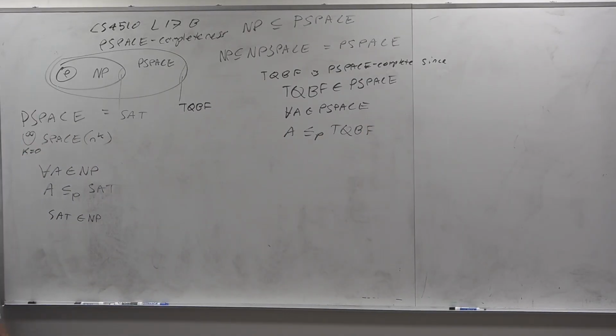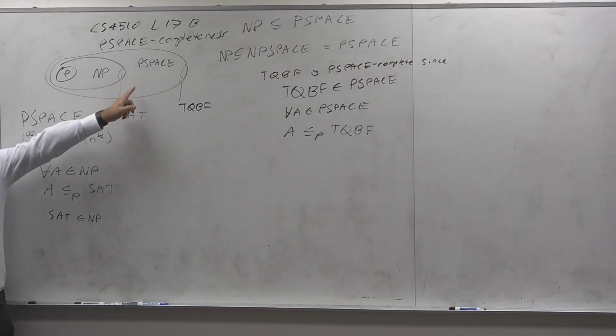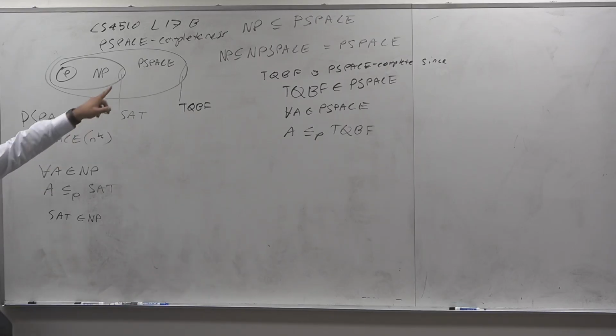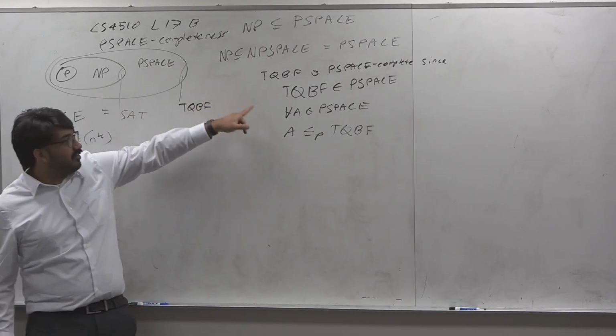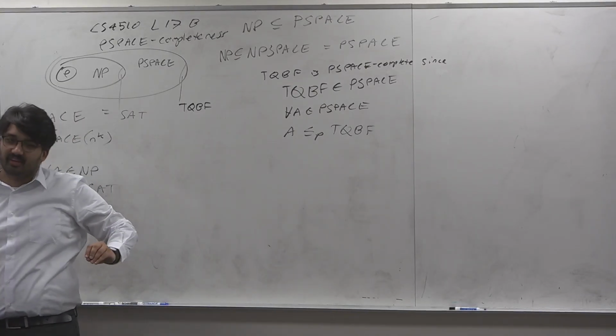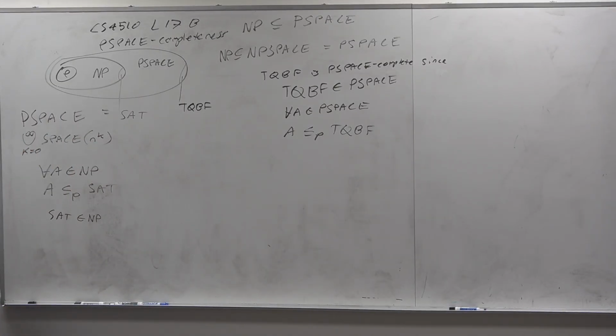Okay. So a problem is NP-hard if all problems in NP can be reduced to it. And it's NP complete if it's NP-hard and in NP, right? A problem is P-space complete if it's in P-space and P-space hard. It's P-space hard if every problem in P-space can be reduced to it. So if both those things are true, then congrats, you have a P-space complete problem. We don't know if P-space equals NP, and maybe these are all equal to each other. But either way, this is the definition of P-space complete, right?